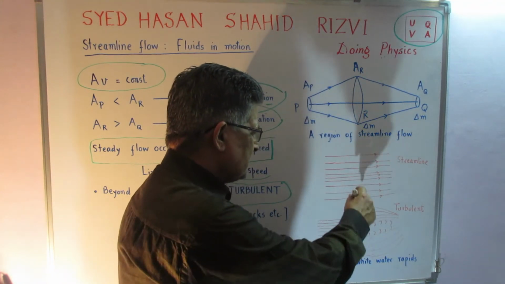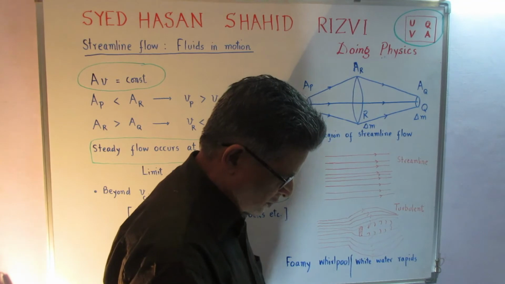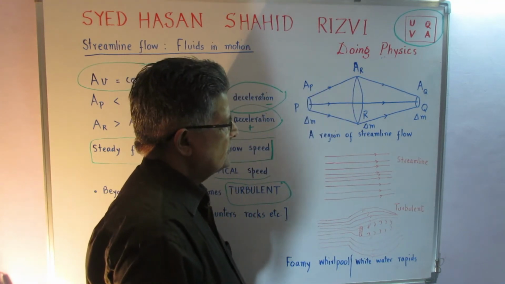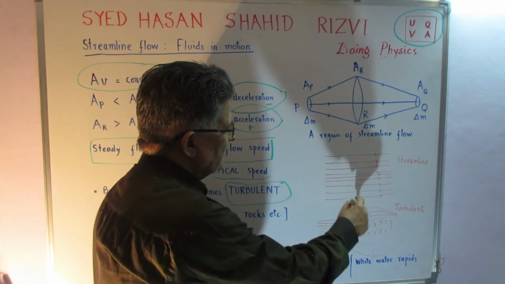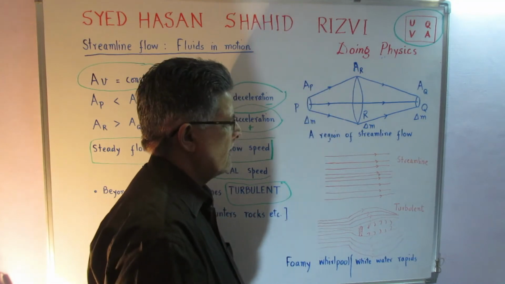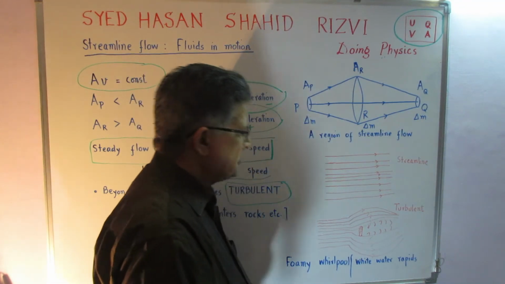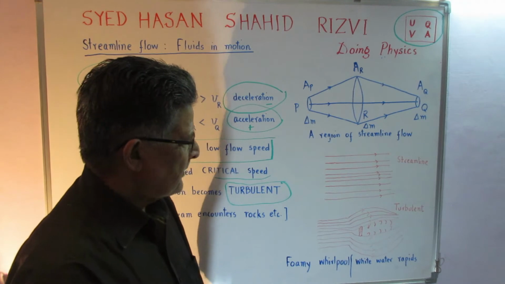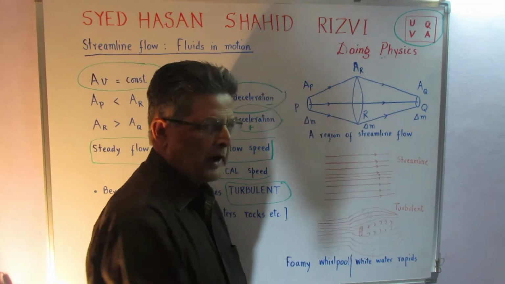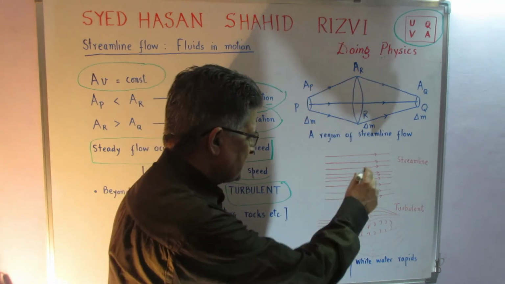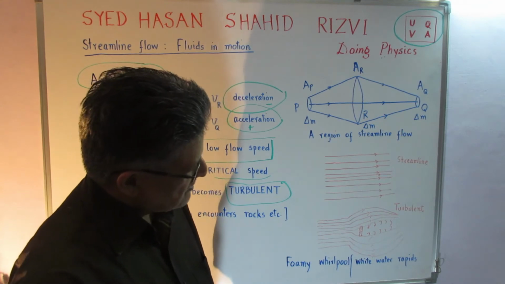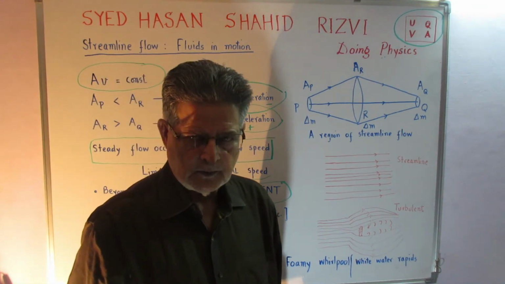Although it is not drawn to proper scale, you can see that all these lines are parallel to each other, and the separation between adjacent lines is more towards the edges of the pipe than in the center. And the more the separation, the slower the velocity.